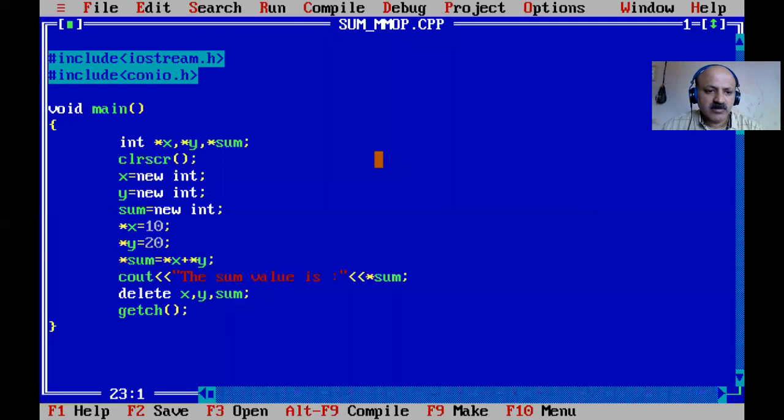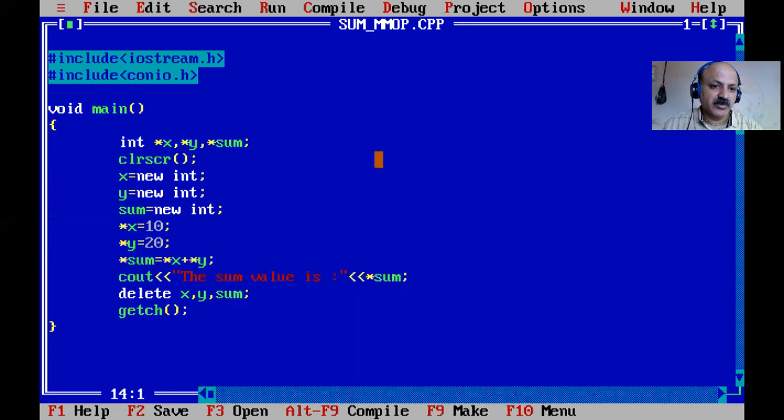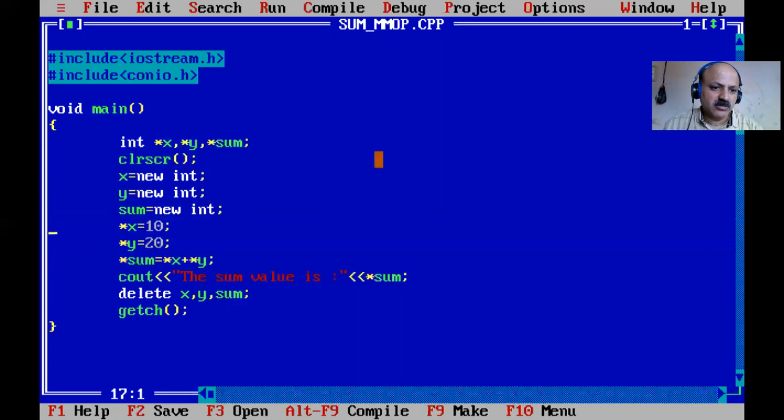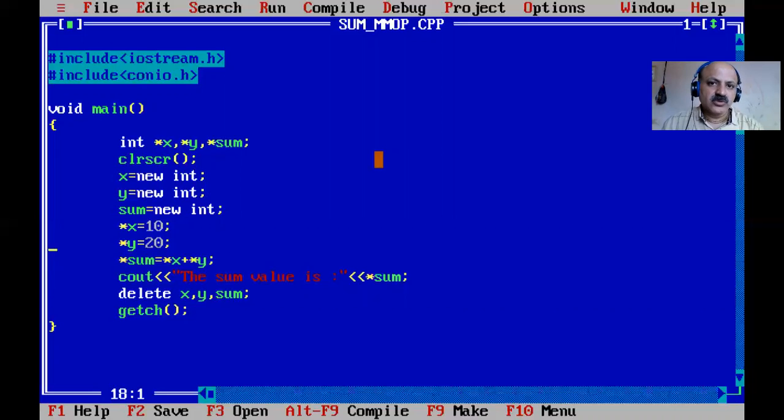We can use the integer data type, and you can also scan the values of x and y, which is also possible, but here we use the short syntax. First, understand that this is the declaration, then the memory initialization, or allocation of memory, and the value given to the variable. Then we sum and print the sum, and release the memory with the delete operator. So that is the memory management operator.